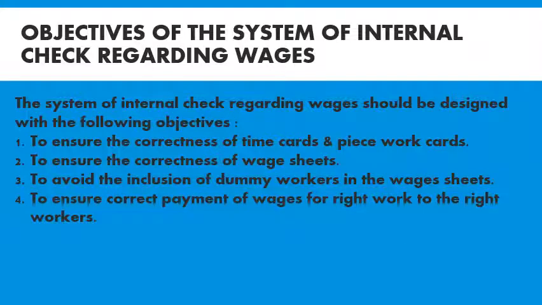Fourth, to ensure correct payment of wages for the right work to the right workers. What work has been completed by the worker, what is the wage rate for that completed work, and who has done the work. For that person only the payment of wages is to be done. So these are the four objectives to be followed for a successful system of internal check regarding wages.